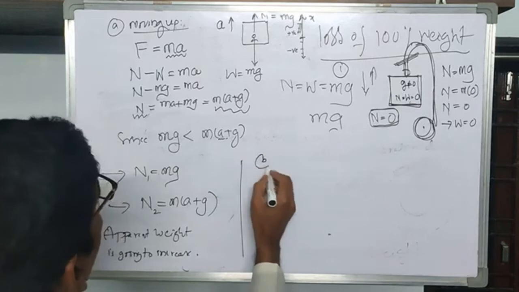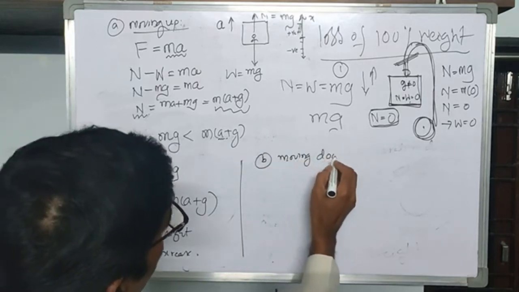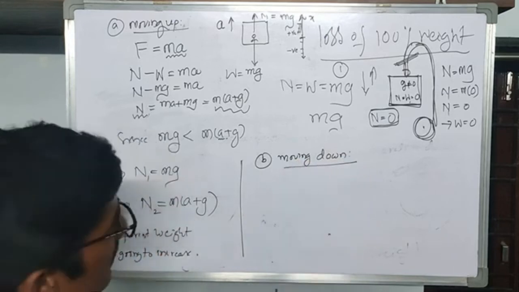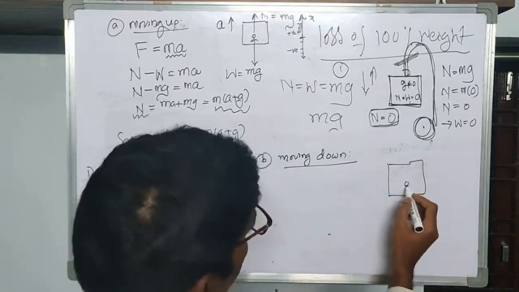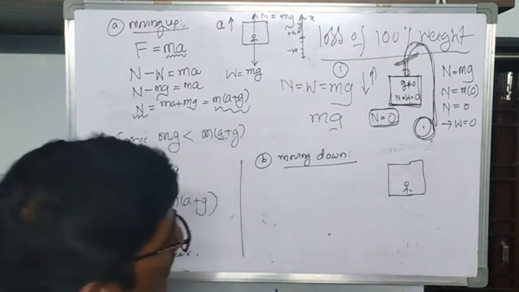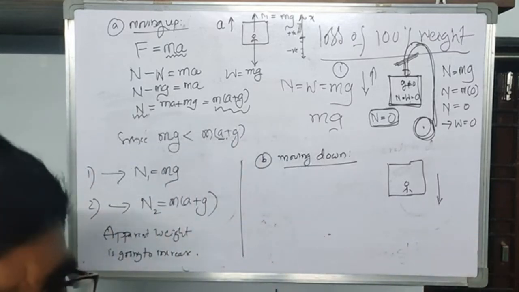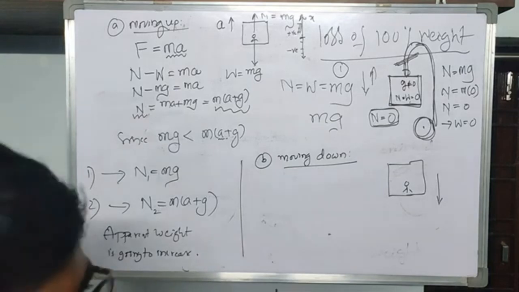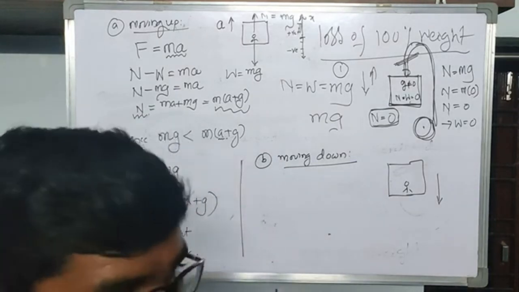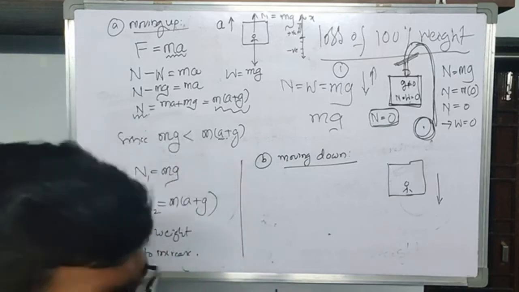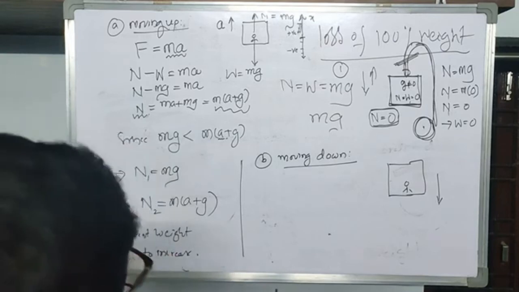Here, case B, moving down. The lift is moving down. Here again you take the lift, and you take a person inside that lift. Suppose that now this lift is moving downwards. Suppose that person is coming from, say, the 4th floor to the 1st floor of the lift, or from the 8th floor to the 1st floor of the lift. Then what happens to his weight? What is his feeling about his own weight? Now let us analyze this situation.